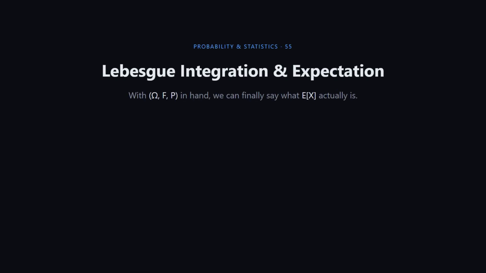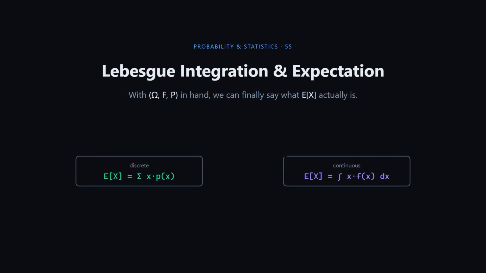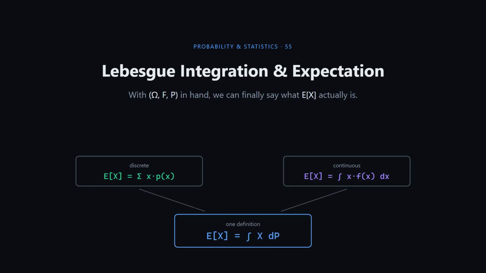Lesson 54 completed the probability space, omega, F, P. With it in hand, we can finally say what expectation actually is. Until now, E of X came in two flavors: a sum, sigma x times p of x for discrete variables, and an integral, integral x times f of x dx for continuous ones. Two definitions for one idea. Lebesgue integration replaces both with a single one.